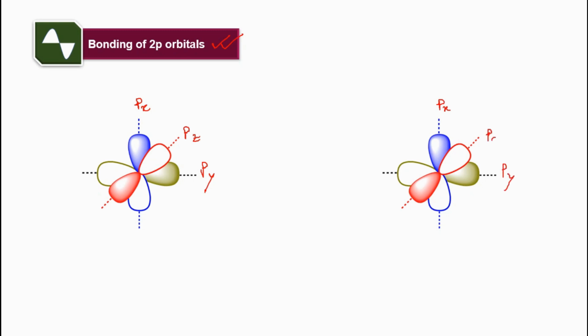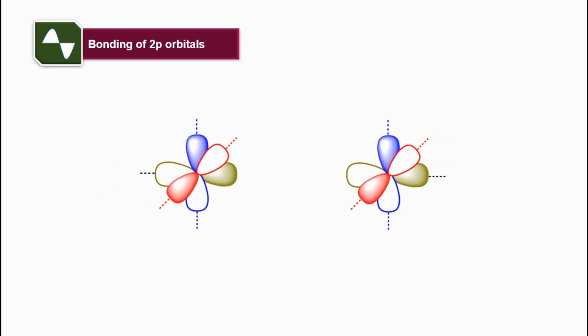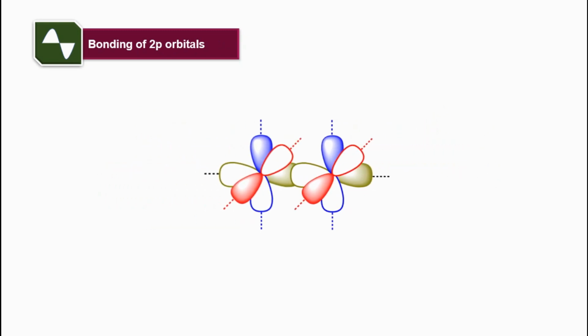Now as the two atoms approach each other, there will be one p set and another will be here, 2p orbitals. If they combine, it can be combined in two different modes, in two different ways.